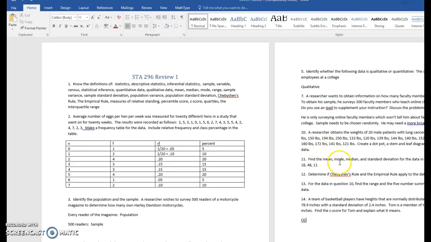Okay, so I was in the middle of number 12 here talking about Chebyshev's rule and empirical rule when I ran out of time, and the recorder stopped after I had talked about our data not meeting the empirical rule. So let's go to Chebyshev's rule.